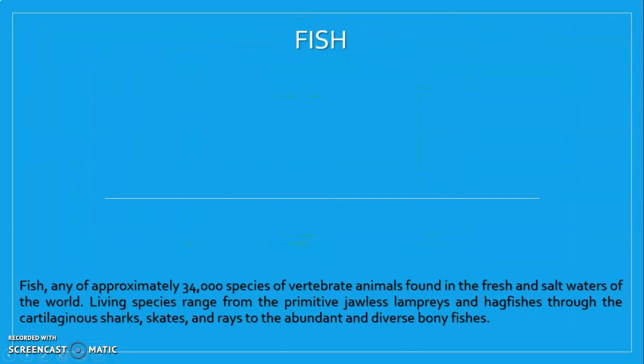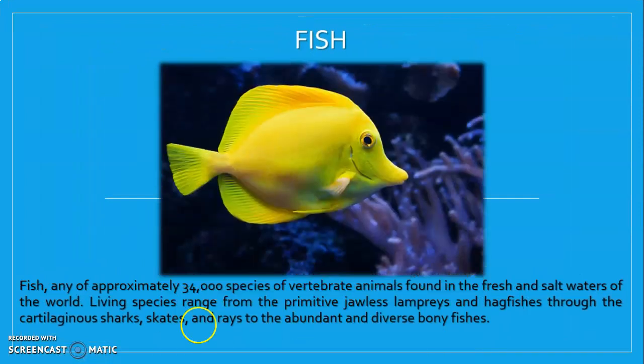Now we have fish. There are around 34,000 species of vertebrate animals found in the fresh and salt waters of the world. So it means that there are approximately 34,000 species of fish. Living species range from the primitive jawless lampreys and hagfishes through the cartilaginous sharks, skates, and rays to the abundant and diverse bony fishes.